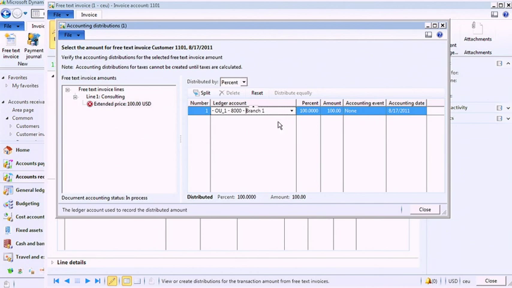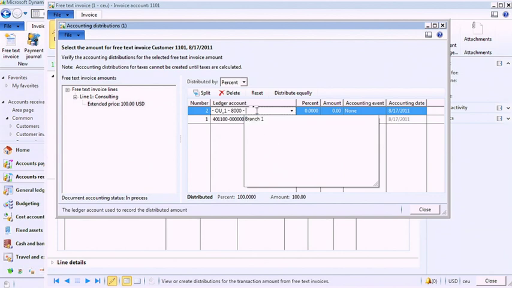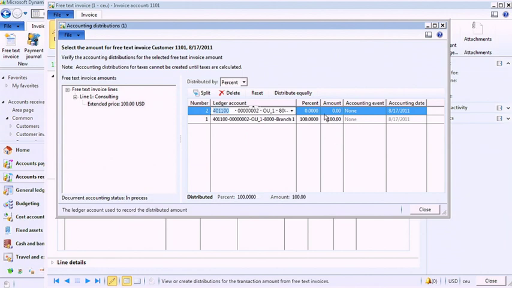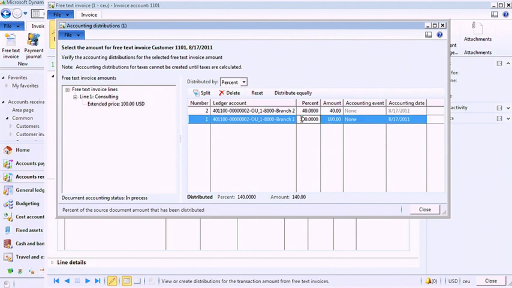Additionally, if I wanted to split this across different branches, for example, I could create a new line and then just edit the last value here to specify that I want this to be branch 2. And then I can enter in the percent amount that I want to allocate. So I can do a 60-40 split across these accounting distributions. I also have the ability to split by quantity as well.